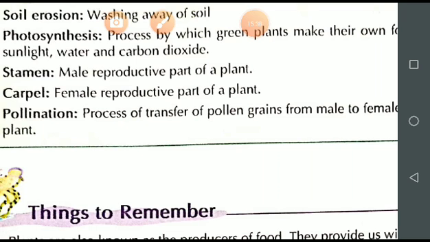And the flower is also food for some animals, because in the center of the flower, what is present? Nectar is present. So a flower is also a food for some animals.